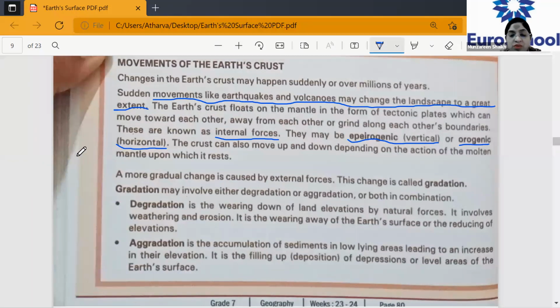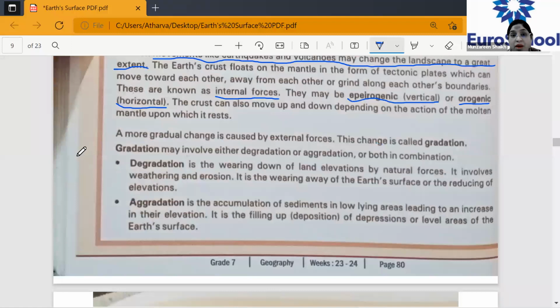Now, a more gradual change is caused by external force. So internally, if the Earth's crust is moving, there are hardly any changes, but you will see gradual changes when there are external forces applied. This change in the Earth's crust because of the external forces is called gradation. Underline the whole sentence: a gradual change which is caused because of the external force is called gradation. Clear? That's it.